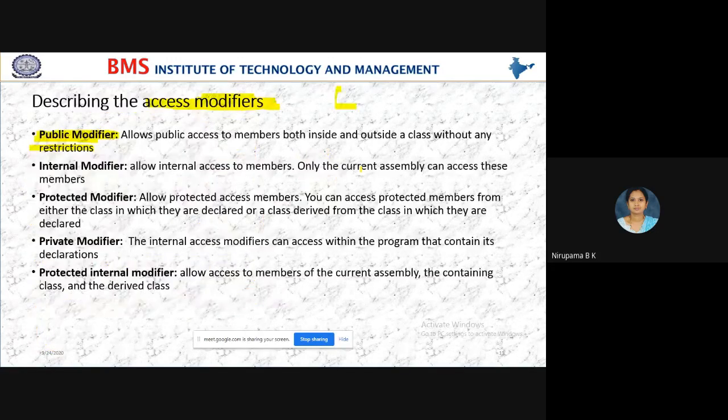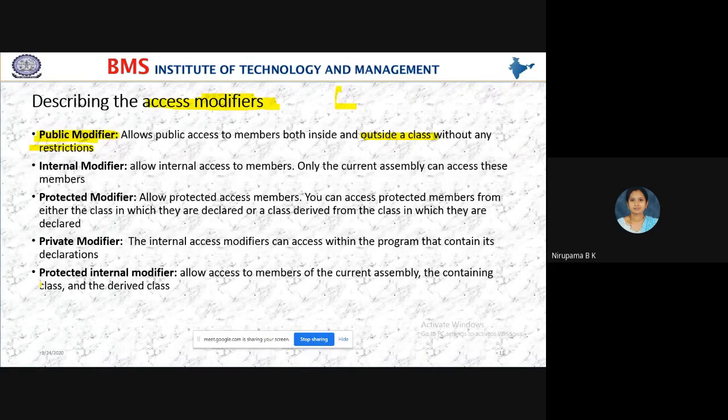But here we are seeing the access modifier public. So the life of this access modifier is within and outside the class. Within the class you can use it, and you can also use it outside the class. I'll explain the program. When you see the program, you will understand clearly. So first understand the use of these access modifiers. The public modifier allows public access to members both inside and outside the class without any restrictions.